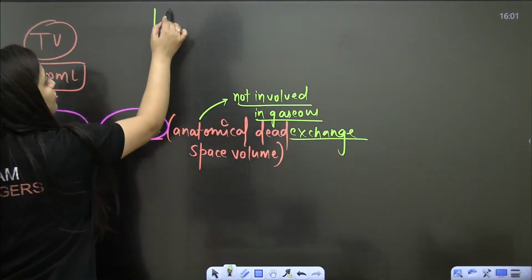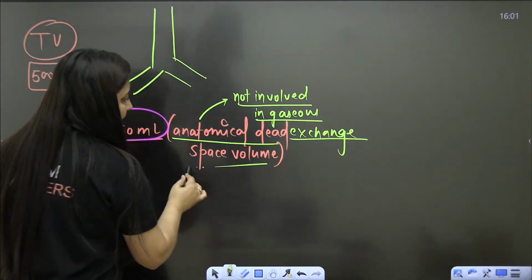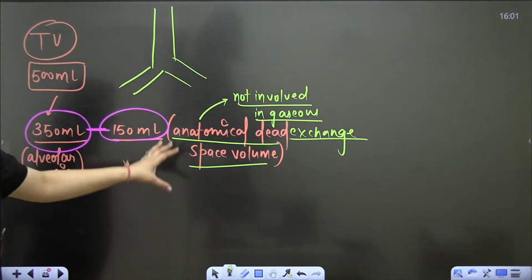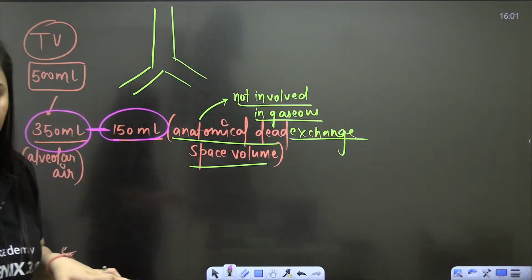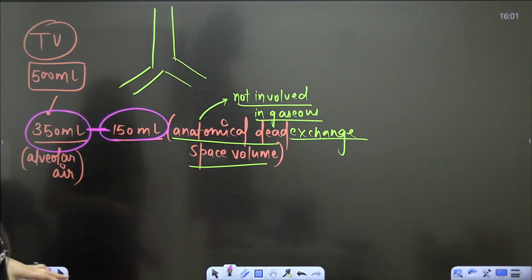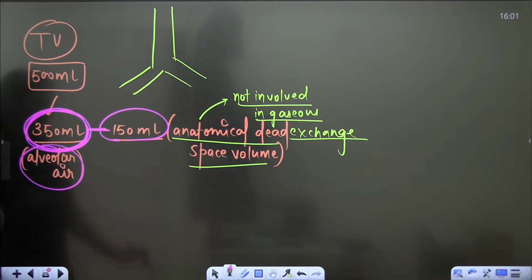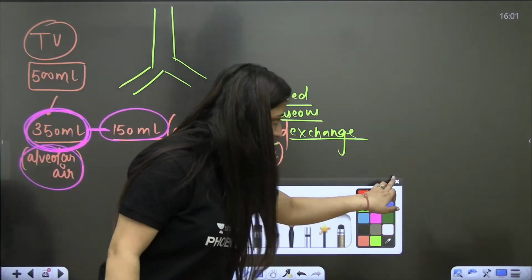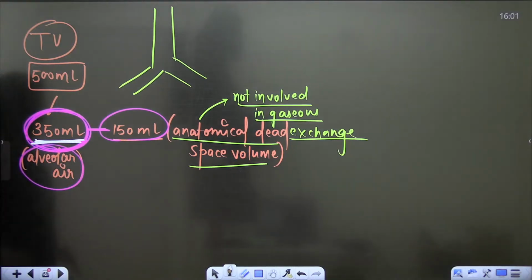Some amount of air will stay in the conducting zone, making the anatomical dead space volume. But this 350 ml is involved in gaseous exchange. Is that clear?